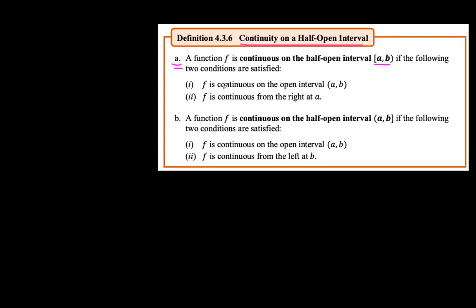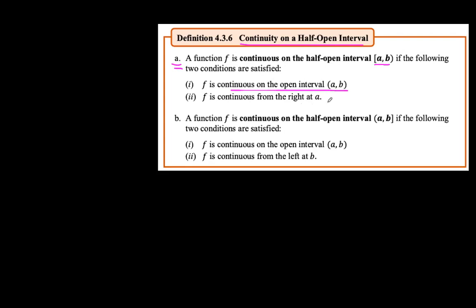First condition, f is continuous in the open interval AB, so which means when it's closed or half-open, we are just considering the open interval of the given interval, diba? Gaya ng definition kanina. And f is continuous from the right at A.